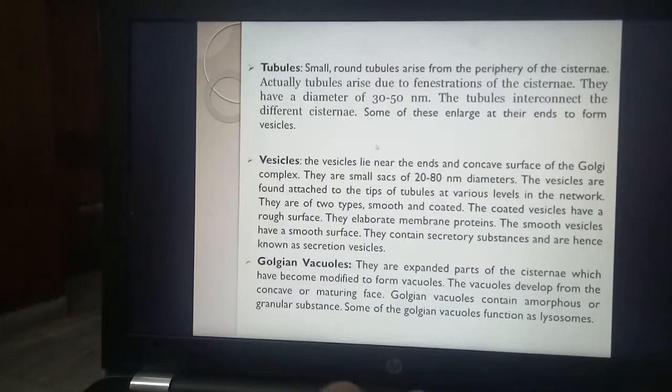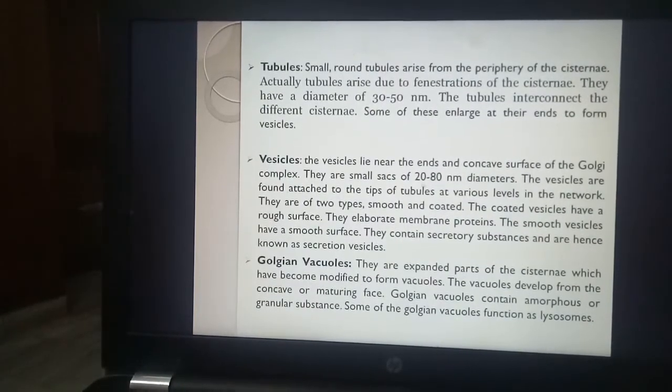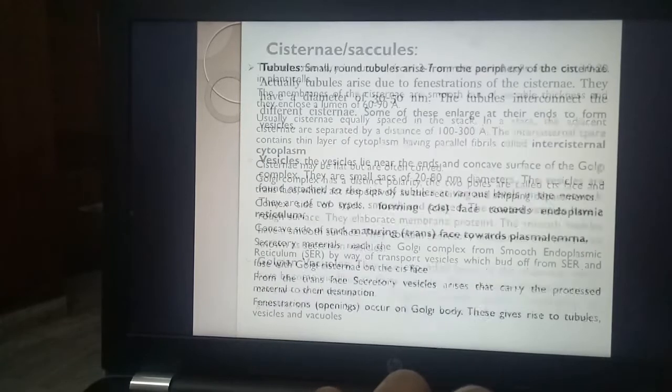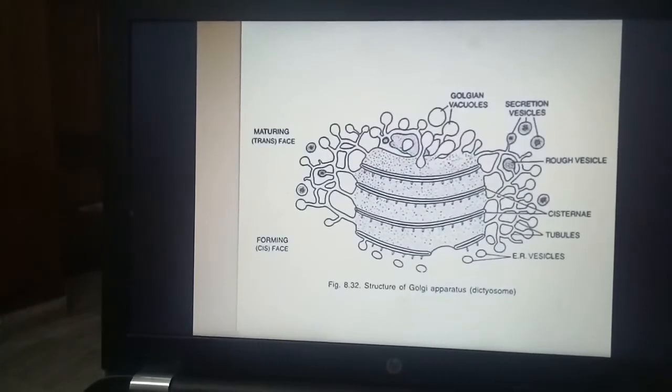The vesicles which pinch off have a diameter of 20 to 80 nanometers, and they are attached to the tip of the tubule. Sometimes these vesicles are coated, so we call them rough vesicles.